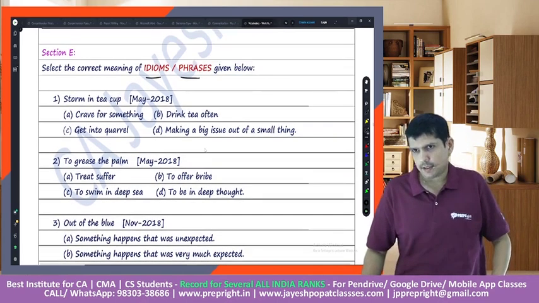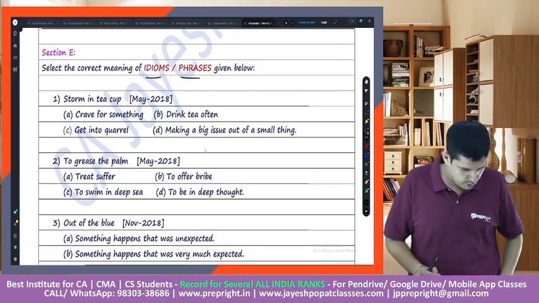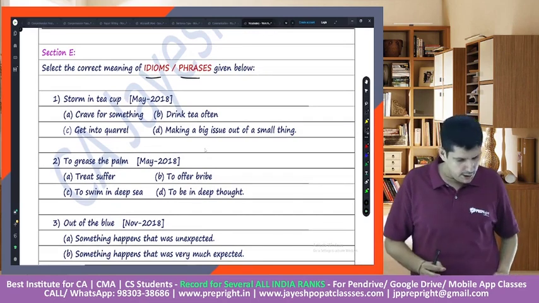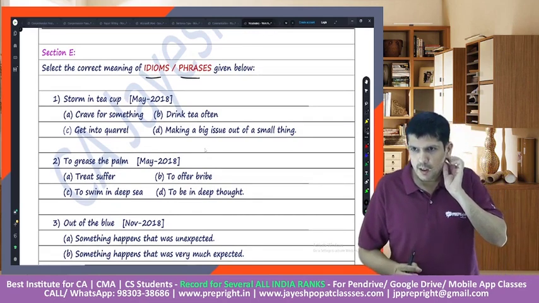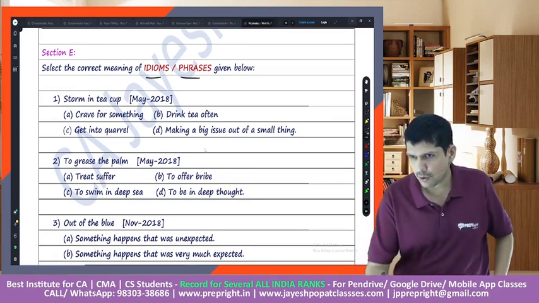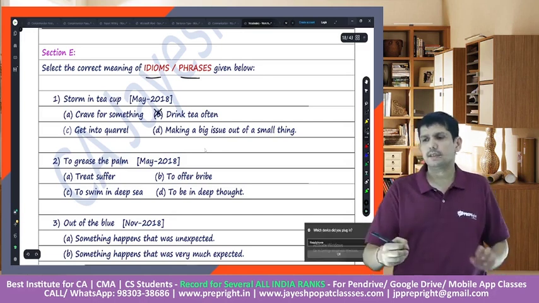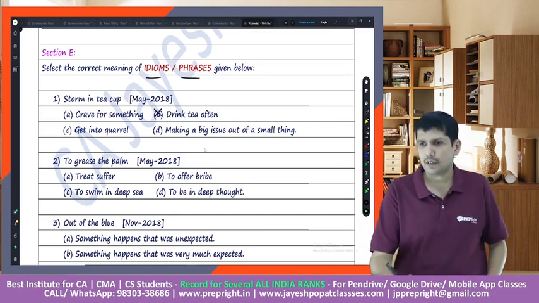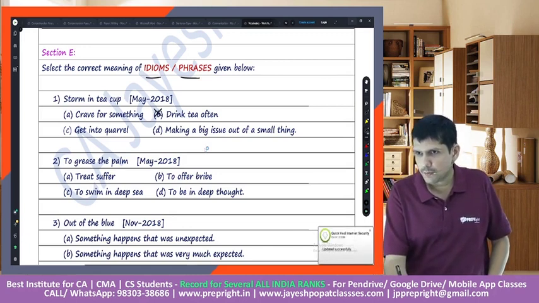First one is storm in the teacup. Options: crave for something, drink tea often. Drink tea often is absolutely way off. Get into quarrel, making a big issue of a small thing.